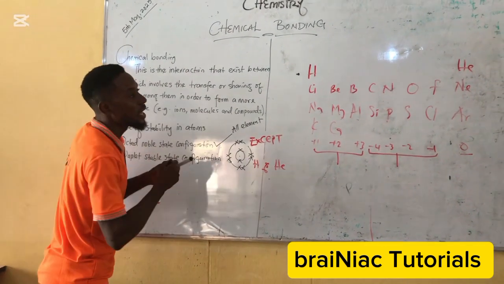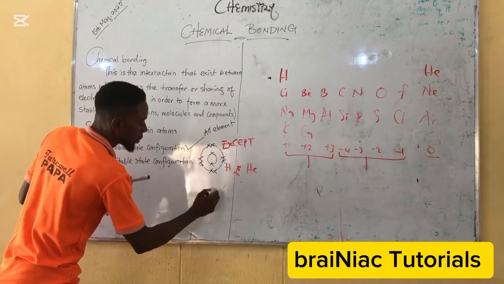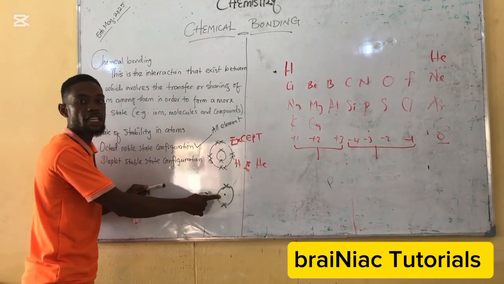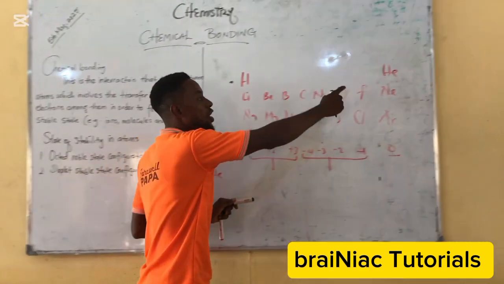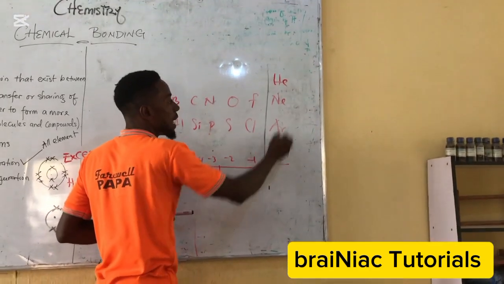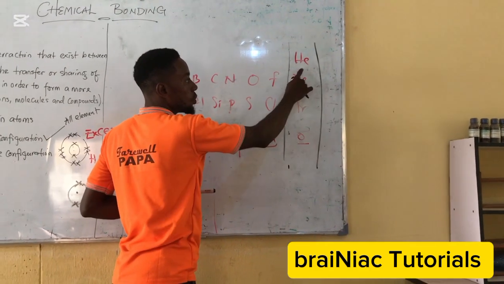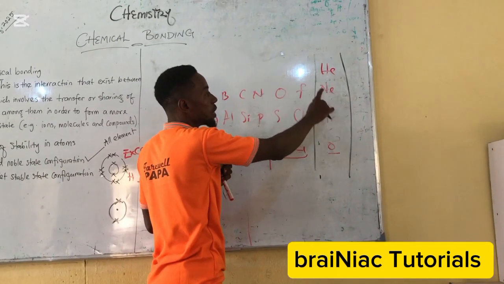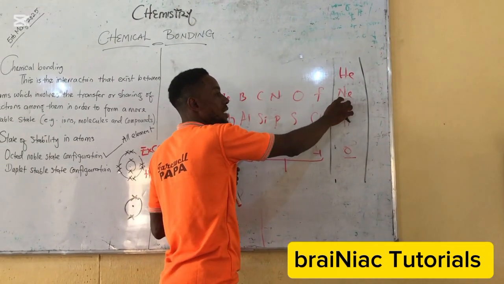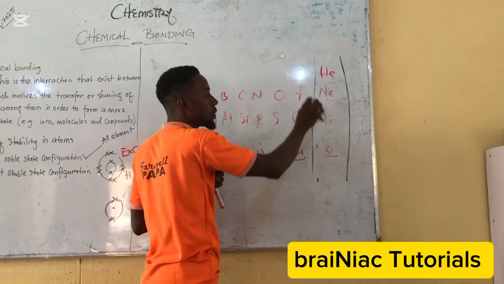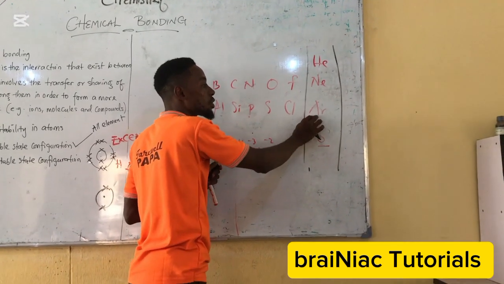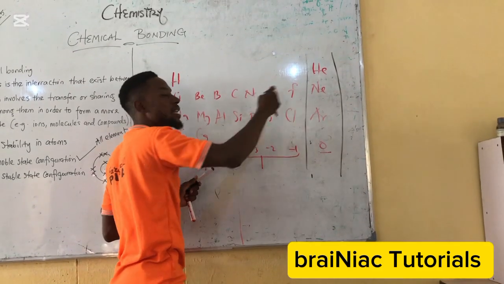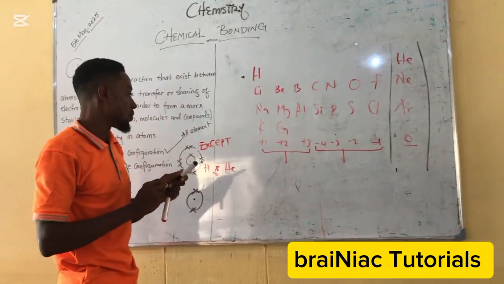So when helium has 2 electrons in its outermost shell like this, we say it is stable. And that is why helium is in this group of stable elements. You look at helium, it is here because it has 2 electrons in its outermost shell. Neon is here because it has 8 electrons in its outermost shell. Argon is here because it is also having what? 8 electrons in its outermost shell. So such elements are said to be stable.